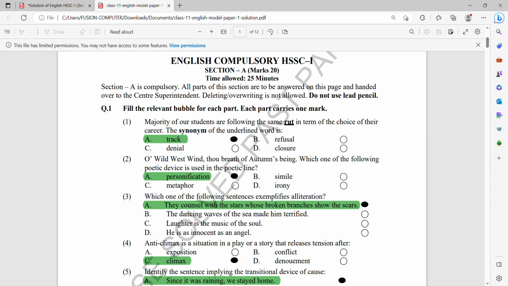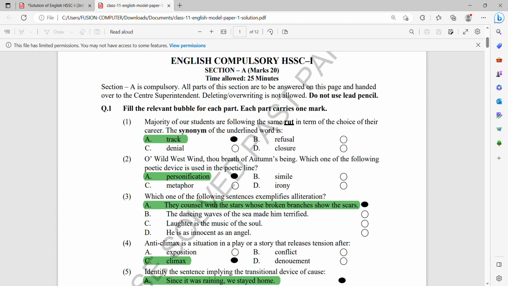Number 2, O wild west wind, thou breath of autumn's being. Which one of the following poetic devices is used in the poetic line? This is basically personification, because the wind cannot take breath. It is a feature of the human being. That's why we can say that this is the best example of personification.